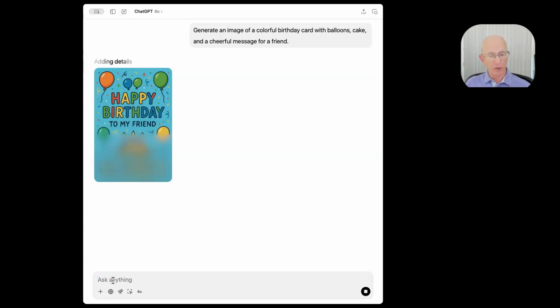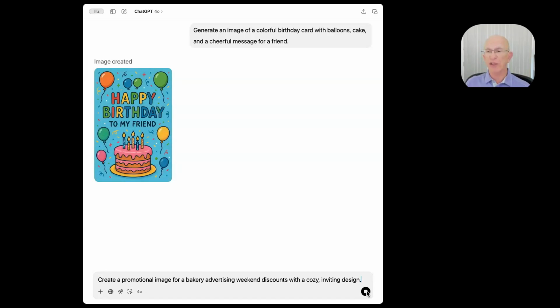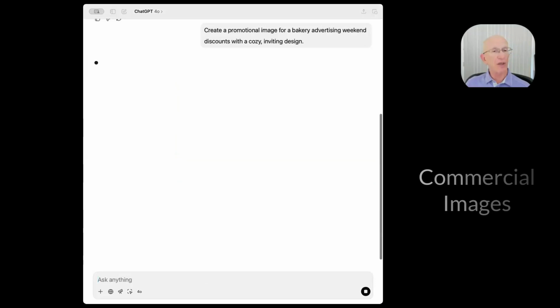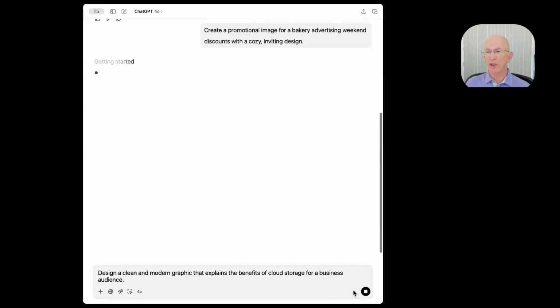I'm just going to continue with another graphic here. Create a promotional image for a bakery advertising weekend discounts. We'll do that. And we'll do another professional graphic here while we're doing this and see if we can do another one. It may not do that until we're done with this promotional image, but it'll get started.